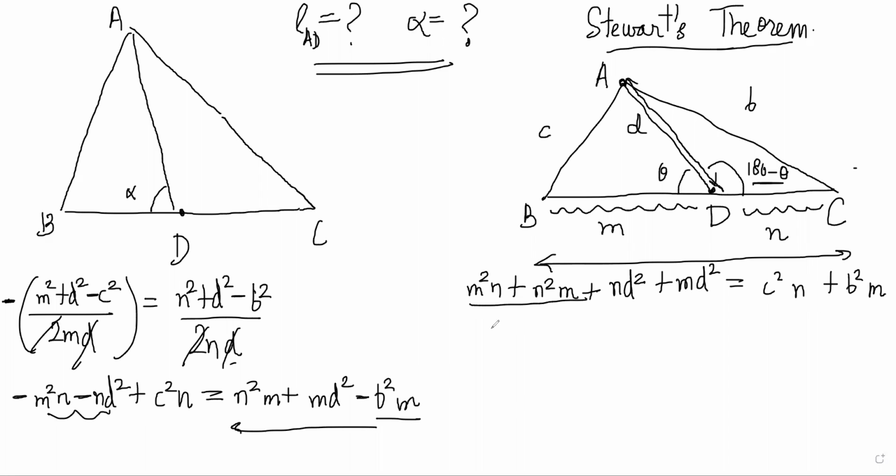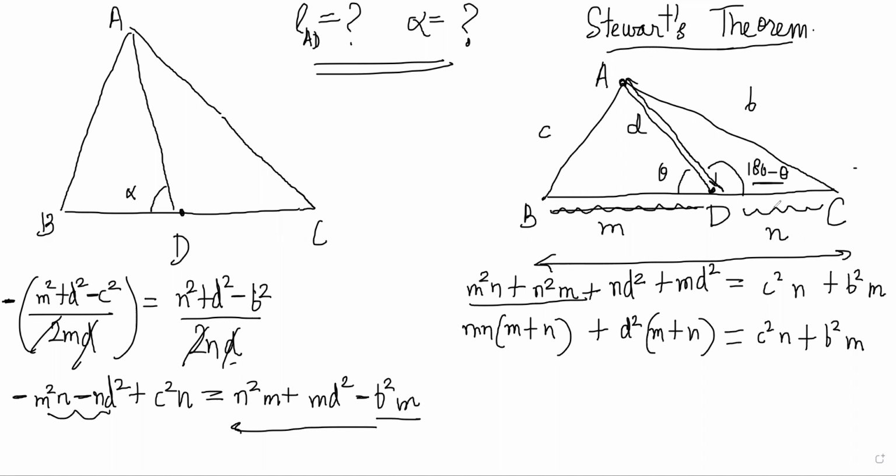Yes. So here I can take mn common, it is m plus n, and here I can take d squared common, it is m plus n. And here I don't have to take anything common, I'll just write it like this. And you have to realize that m was BD, n was CD. So m plus n is BC, right? M plus n is equal to a, right? So it will be mn a plus d squared a is equal to c squared n plus b squared m. Now this equation is the Stewart's theorem statement.